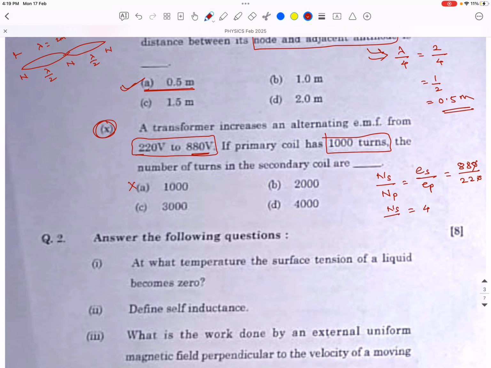So NS divided by NP is 4, so NS is 4 times NP. Primary is 1000, and 1000 multiplied by 4 is 4000. So the number of turns of the secondary is 4000, written in option D. So option D is the correct answer.